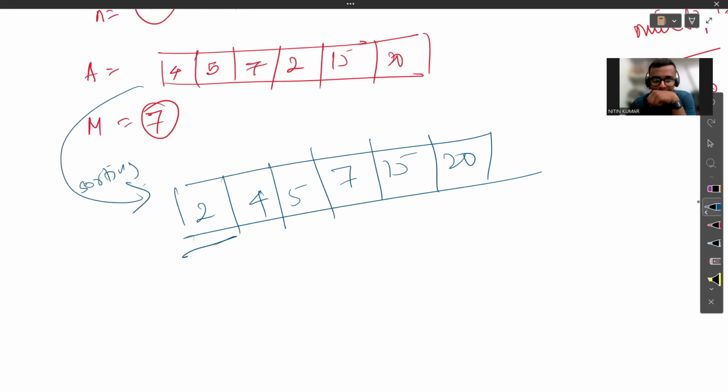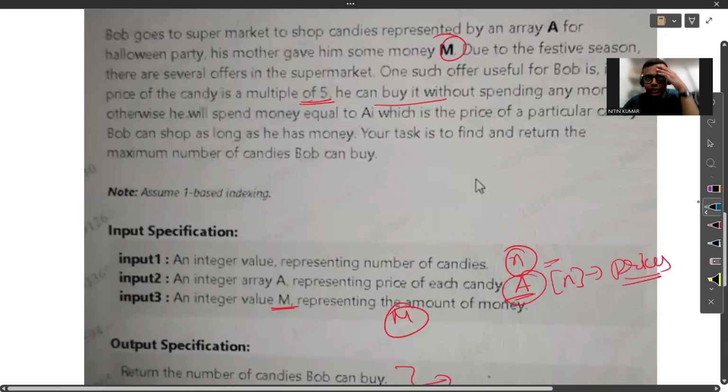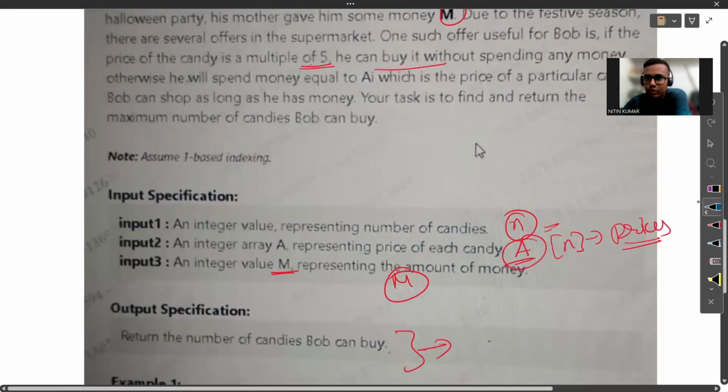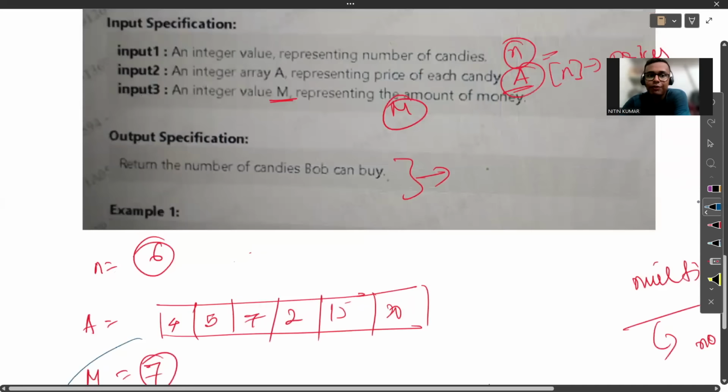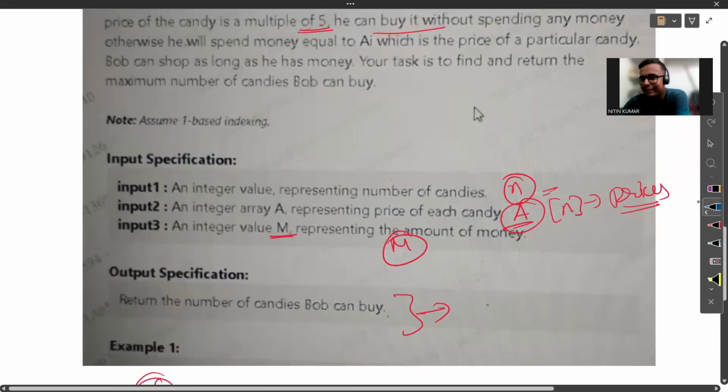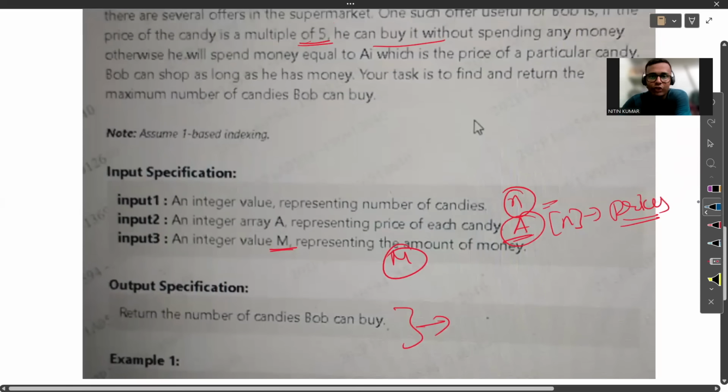Okay, let's check this index. Now we have to consider it to be 1-based indexing. Assume 1-based indexing. What it means is that the 0th index we have to consider as the first index, because we do not have the example test here. So let me assume it. It could be like this.